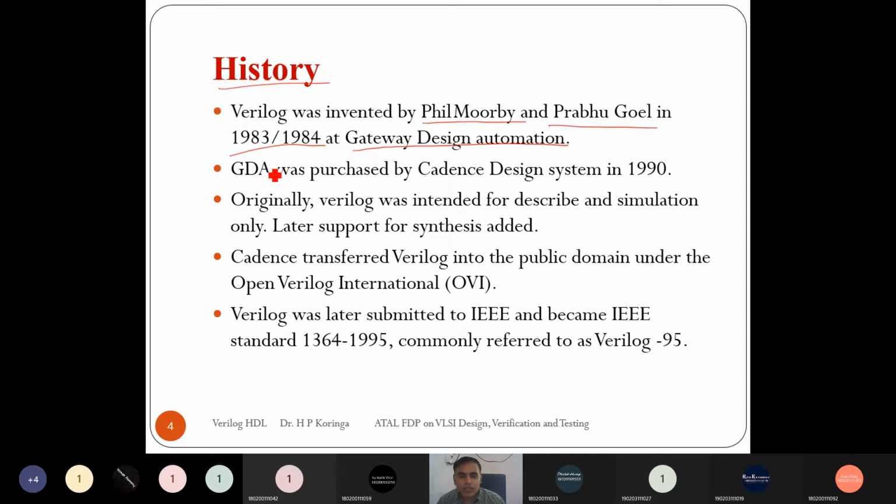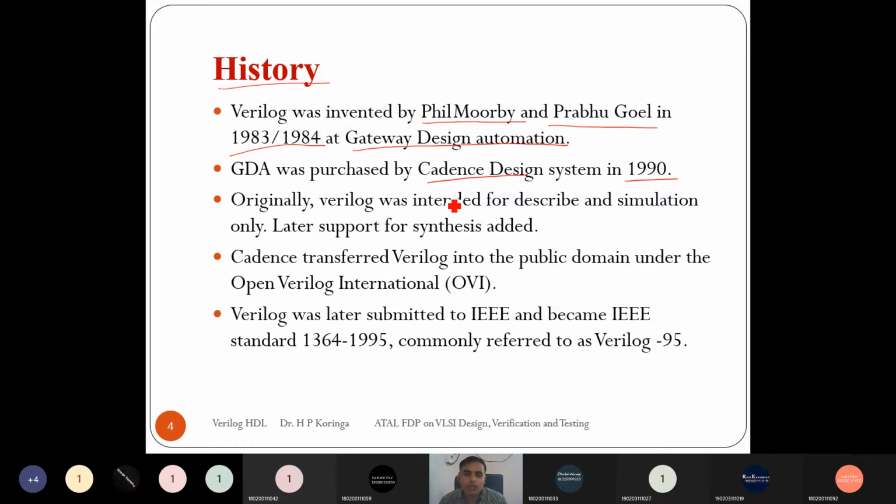Then Gateway Design Automation was purchased by Cadence Design Systems in around 1990. Verilog was originally invented to describe the design and for simulation purposes only. Later on, synthesis support was added in Verilog HDL.